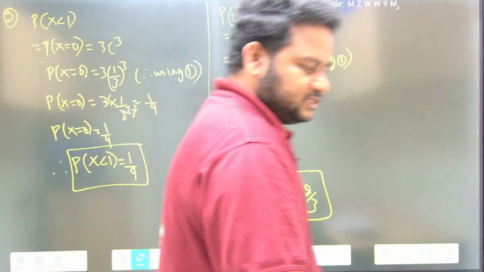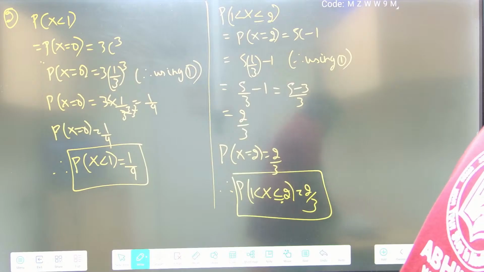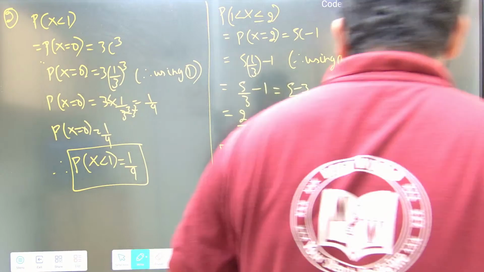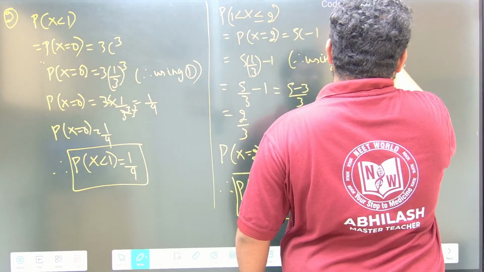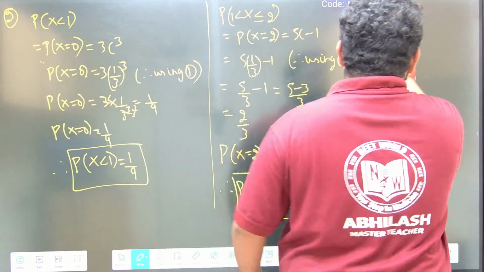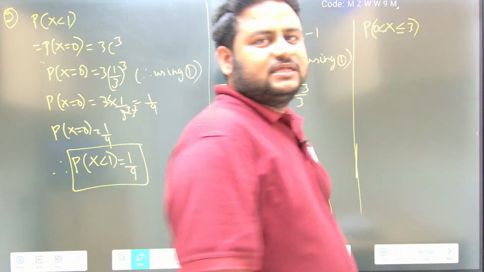Further, one more sub question is there. See here carefully, this is what we will get as 2 by 3. Now one more sub question is there. They are asking for P of x greater than 0 but less than or equal to 3.